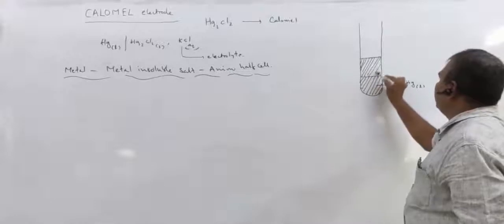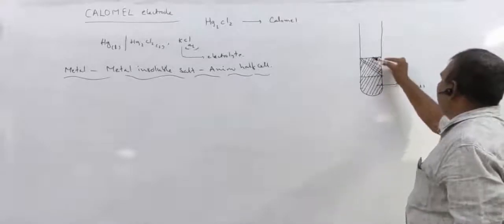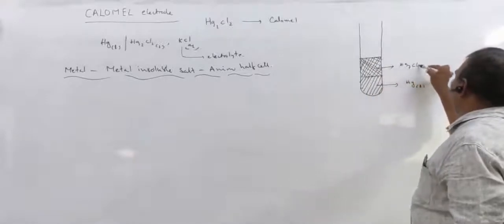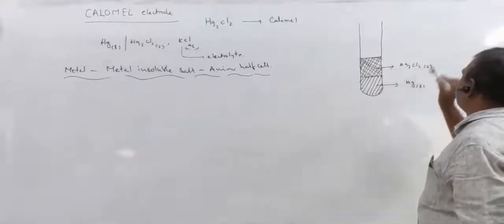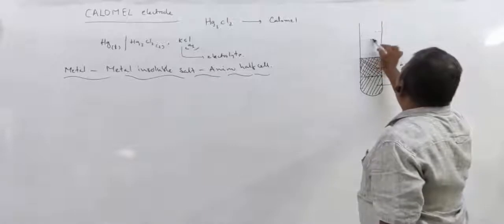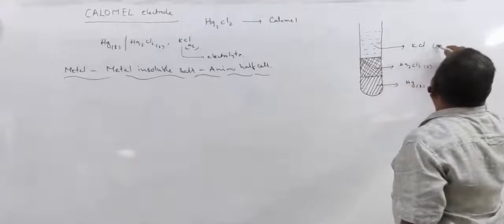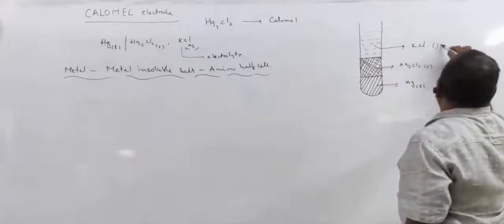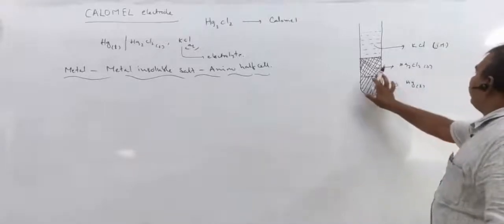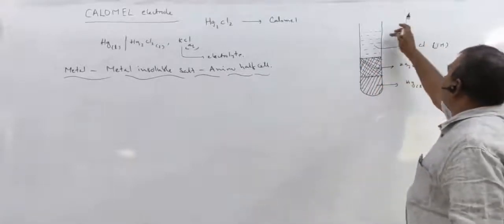Hg2Cl2 solid, mercury liquid, and it is filled with KCl solution. Generally if it is standard, it is 1 molar concentration. So here mercury liquid is covered with mercurous chloride solid, and after that potassium chloride solution is taken.